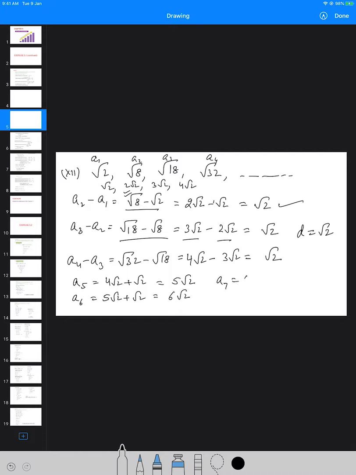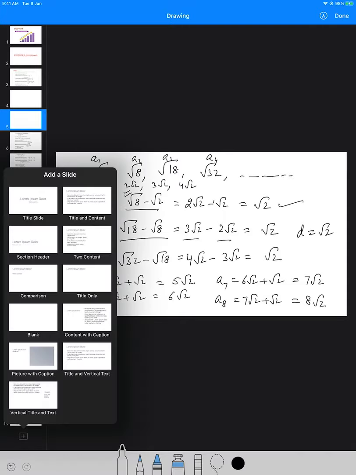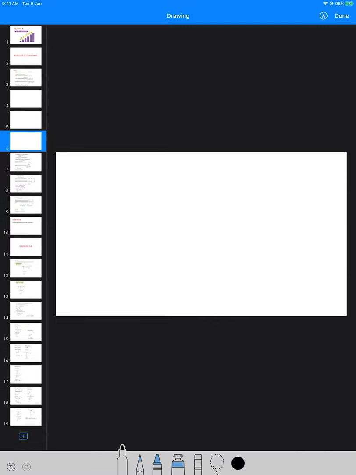Seventh term will be 6 root 2 plus root 2. Why are we adding root 2 to every term? Because that is the common difference. So 8th term will be 7 root 2 plus root 2, that will be equal to 8 root 2. So this is how we can check whether the given sequence is an AP or not.